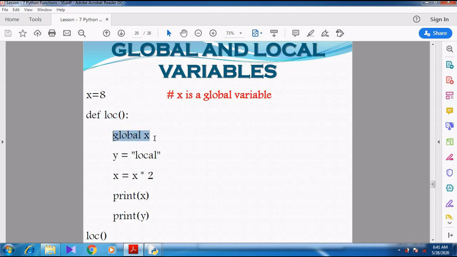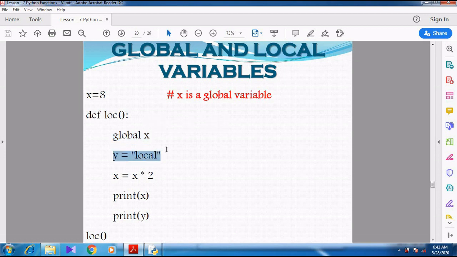Right? Then they have used global x. So why they have used global x? Because they are going to update the value of x. They are going to multiply. See here. So x equal to x into 2. So already x value is 8, so 8 into 2, 16. So now they are trying to increase the value of x. So they have used a global x.